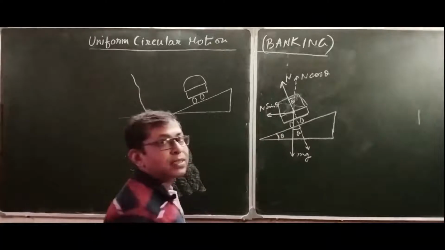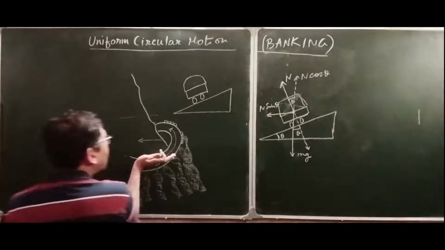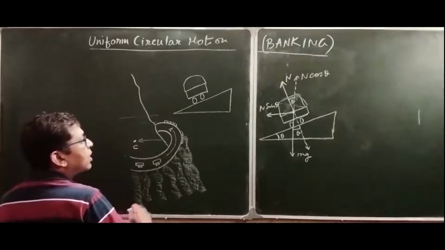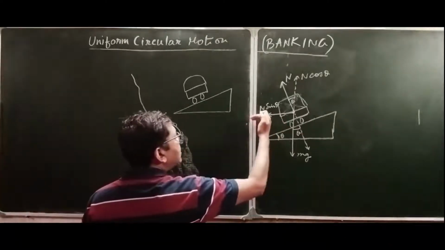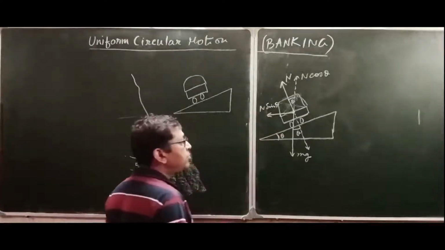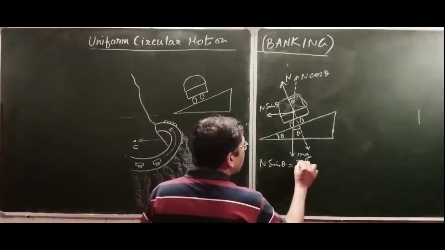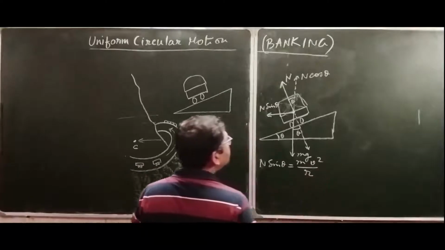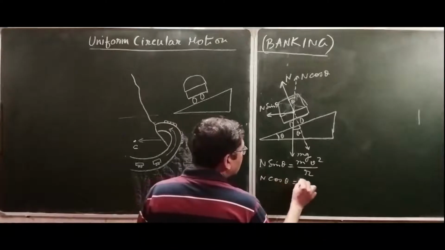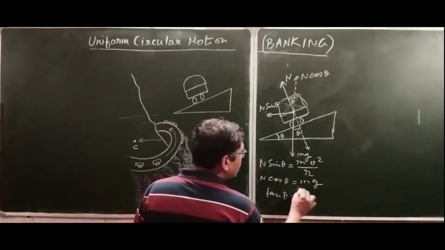So this N sin theta acts towards the center of the curvature. This is the curvature, and somewhere here is the center. So this N sin theta component acts towards the center. That means it provides the necessary centripetal force. So we can write N sin theta is mv square by r, and N cos theta balances the weight. If you divide these two, you get tan theta is equal to v square by rg.